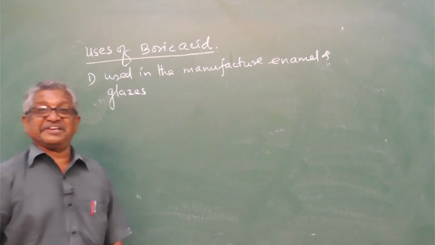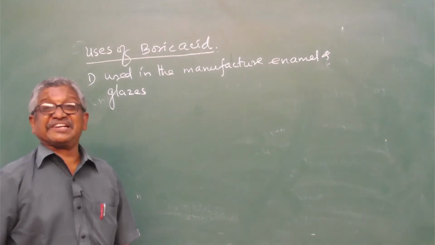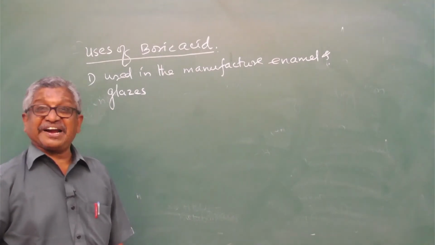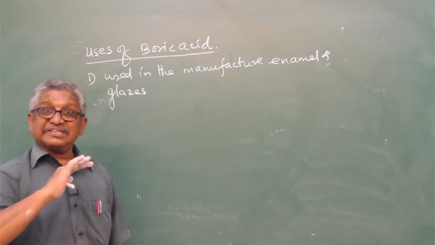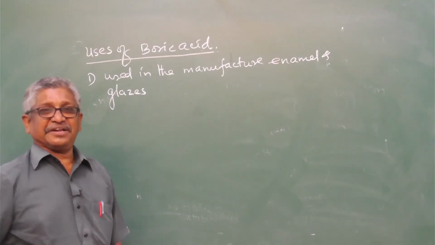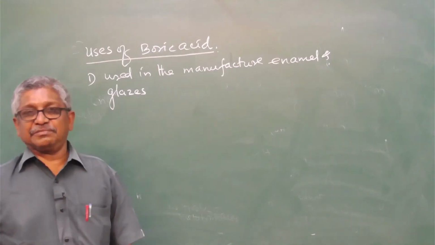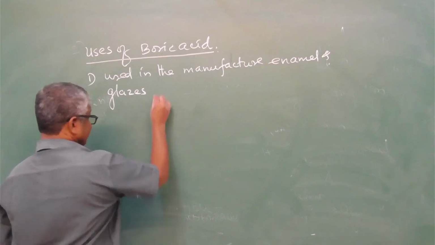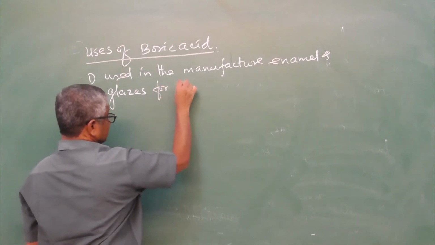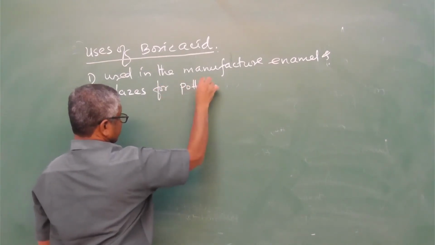Pottery means pots. Ceramic items are glazed, or made shiny, by using this boric acid. So glazes for pottery.